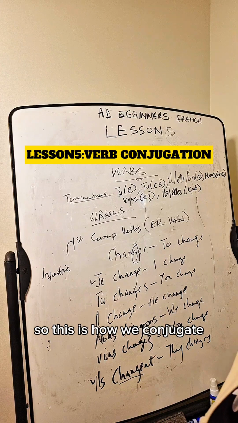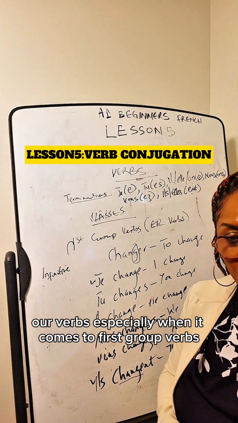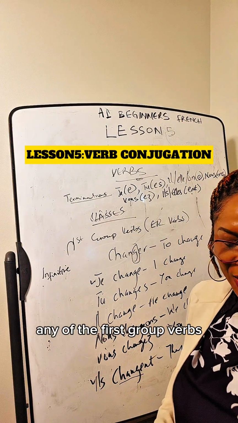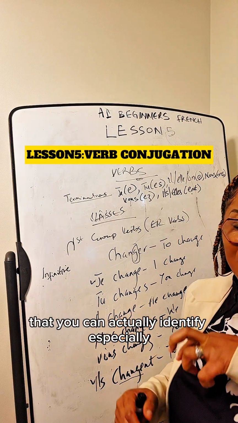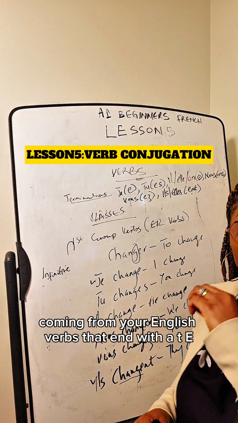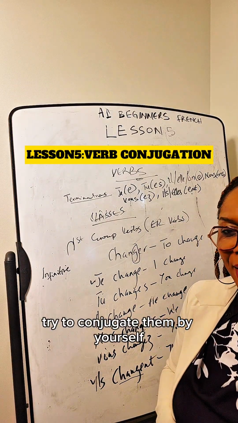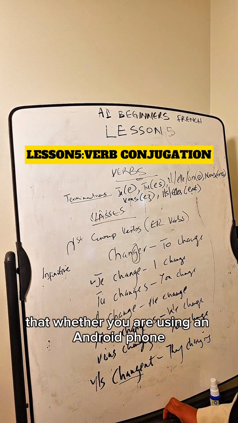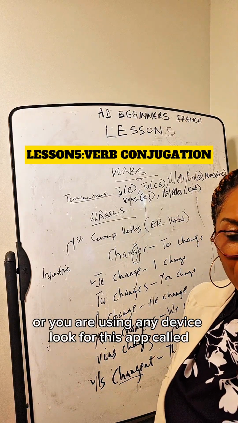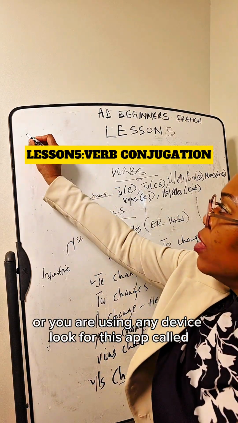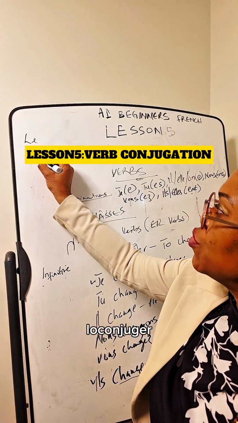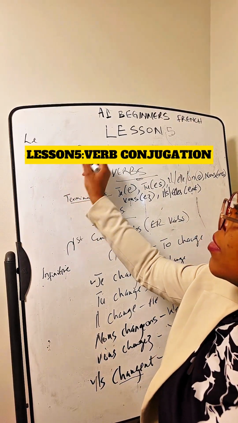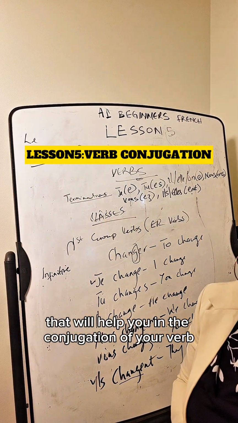So this is how we conjugate our verbs, especially when it comes to first group verbs. I would like you to put in the comment section any of the first group verbs that you can identify, especially coming from your English verbs that end with ATE. Try to conjugate them by yourself. And to wrap up today's class, I would like to also mention that whether you are using an Android phone or any device, look for this app called Le Conjugueur. That will help you in the conjugation of your verbs.